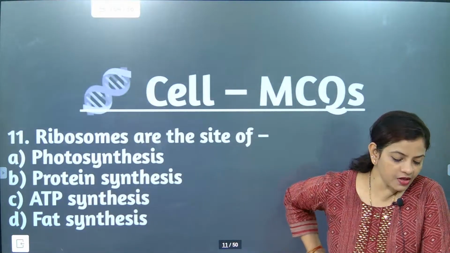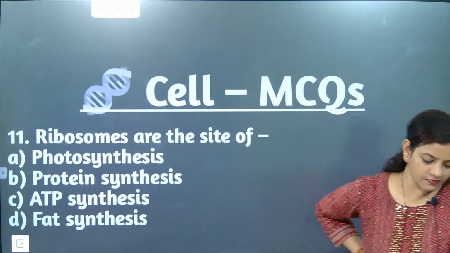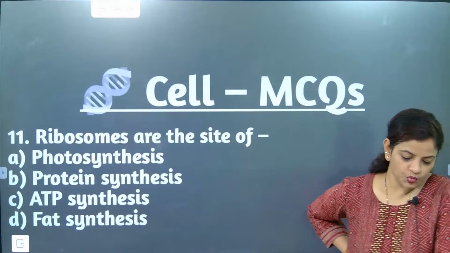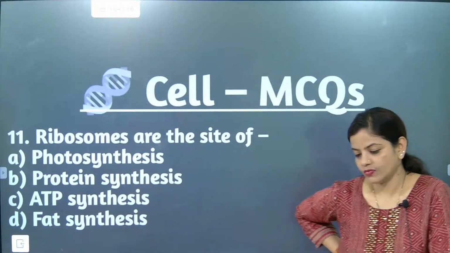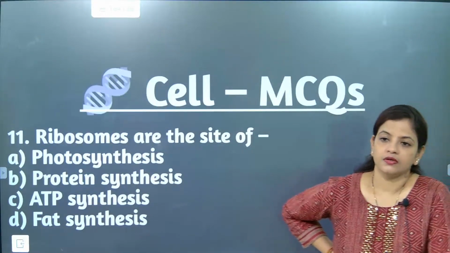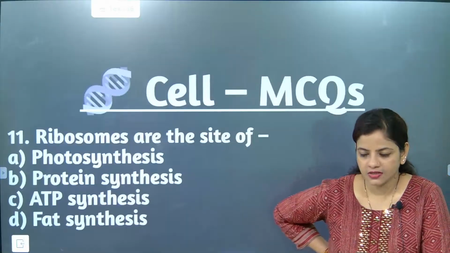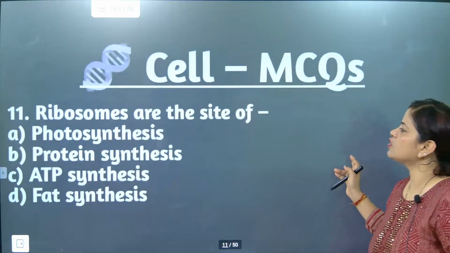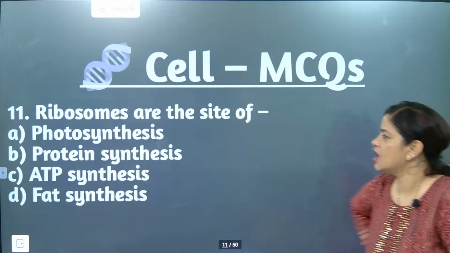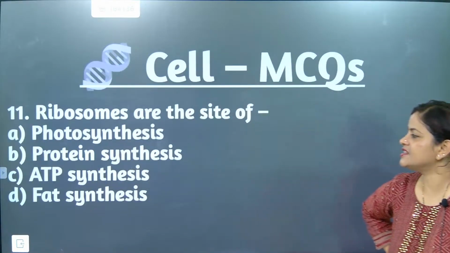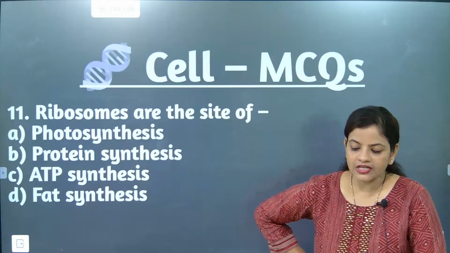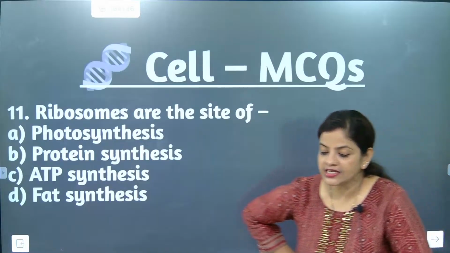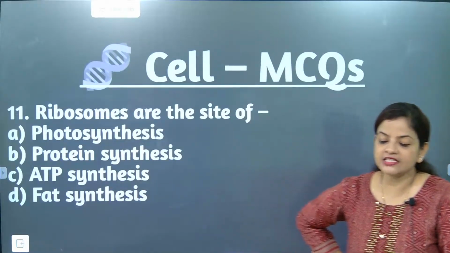Okay, among them, flower petals will have which one? Leuco or chromoplast. Okay, outer coating. Now we will go for the next one. Ribosomes are the site of photosynthesis, protein synthesis, ATP synthesis or fat synthesis. What is the correct answer? Protein synthesis.